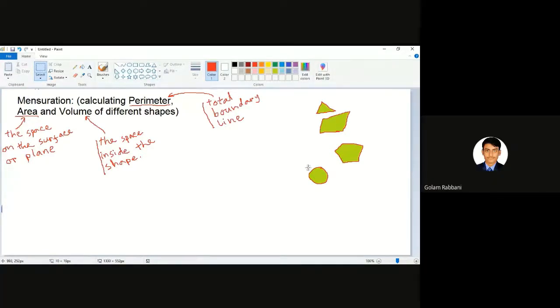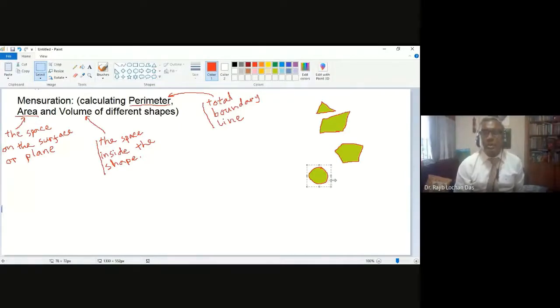Yes, sir. Okay, so say for example, this circle, I can just copy this, and then I will make a 3D shape. How? So this is my 3D shape. You understand now? This is my 3D shape.